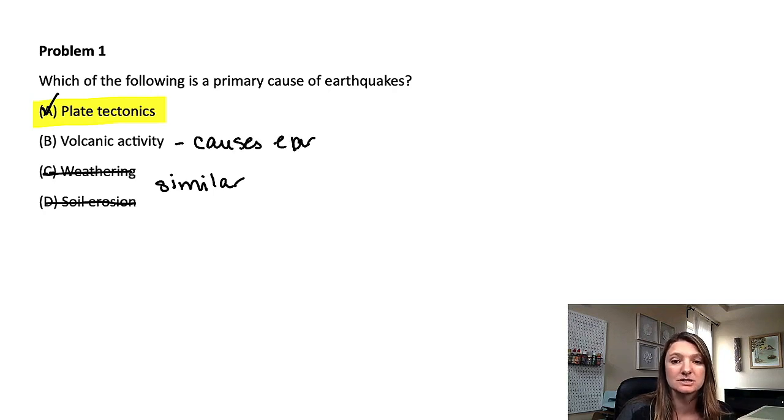So when you're looking at these questions, make sure to clue in on the fact that it is not the primary cause of the earthquakes. Again, it's rare.